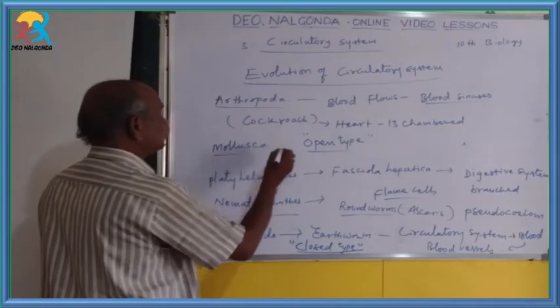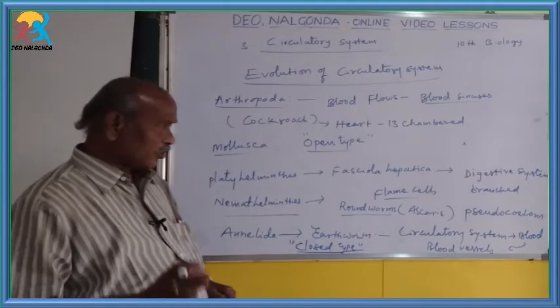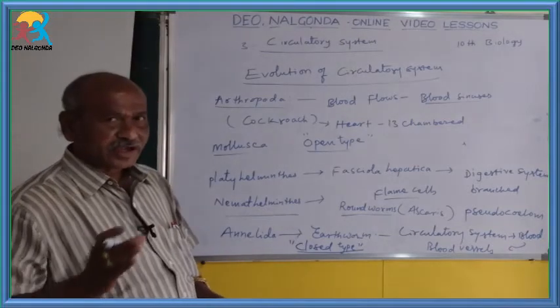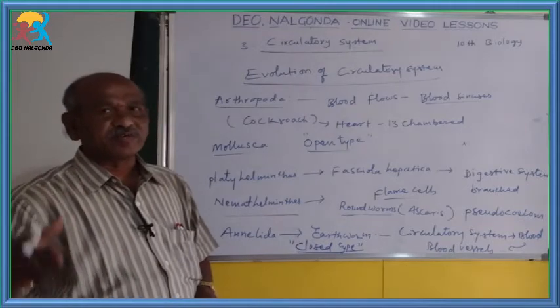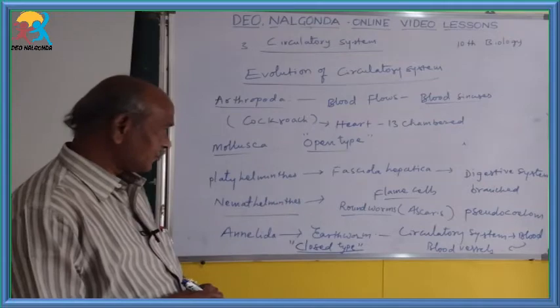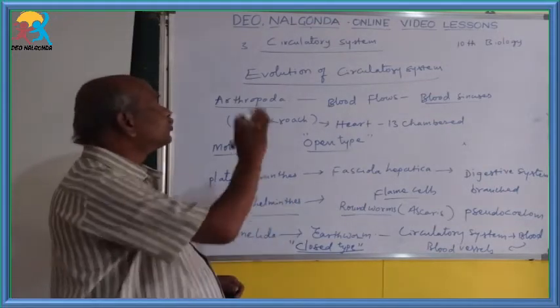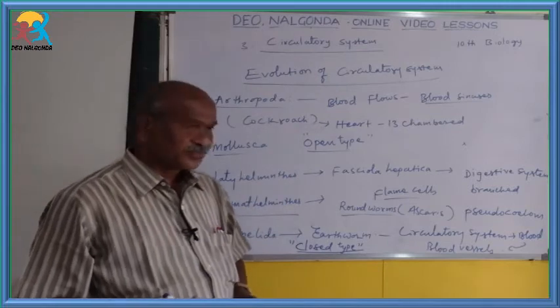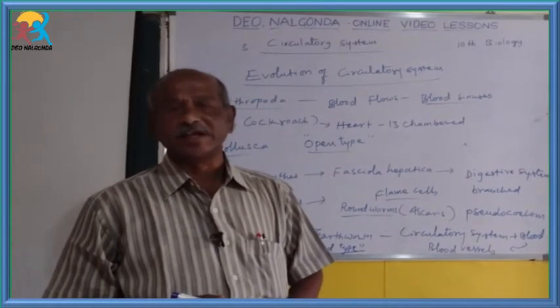This open type of circulation is present in the case of arthropoda and also many molluscans. In the phylum mollusca, except cephalopoda, that is open. Cephalopoda members as well as echinodermata, annelida, and in chordata the fishes, amphibians, reptiles, birds and mammals, have closed circulation. Okay students, this is about the evolution of the circulatory system. Thank you for listening to this lesson patiently.